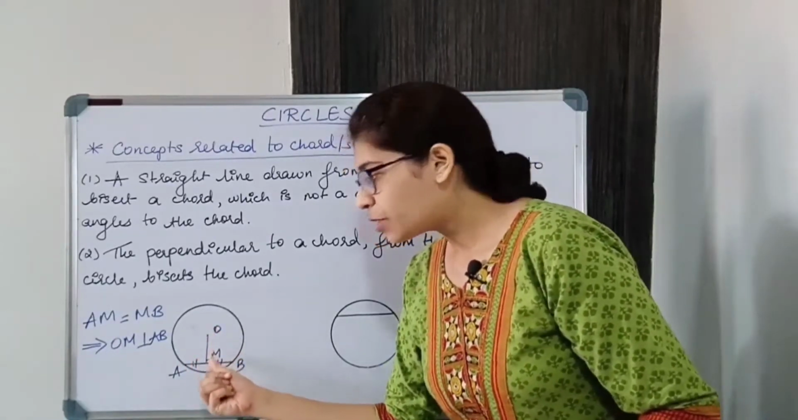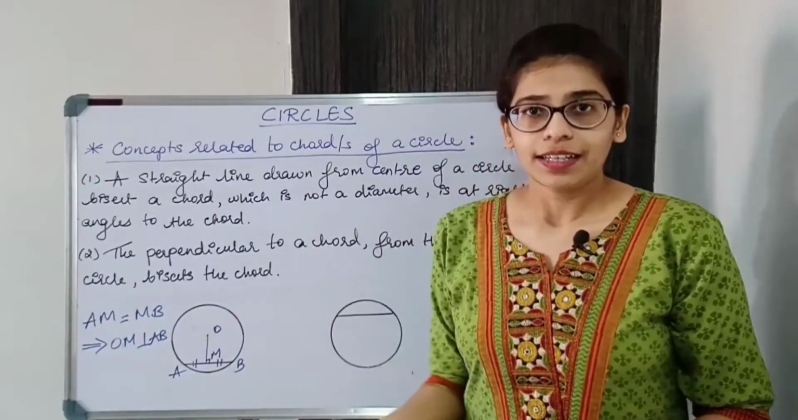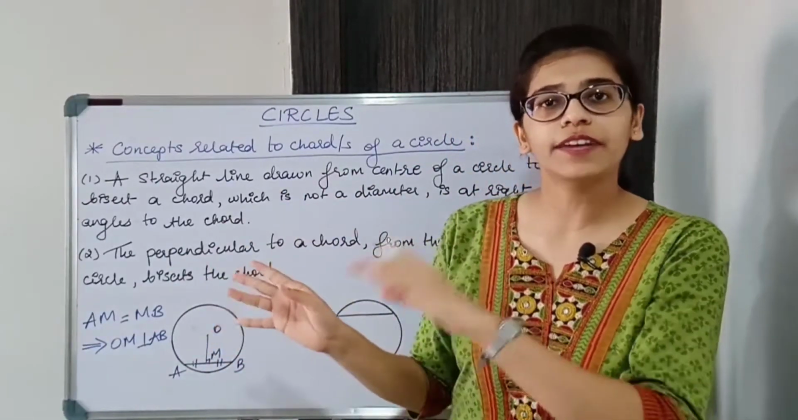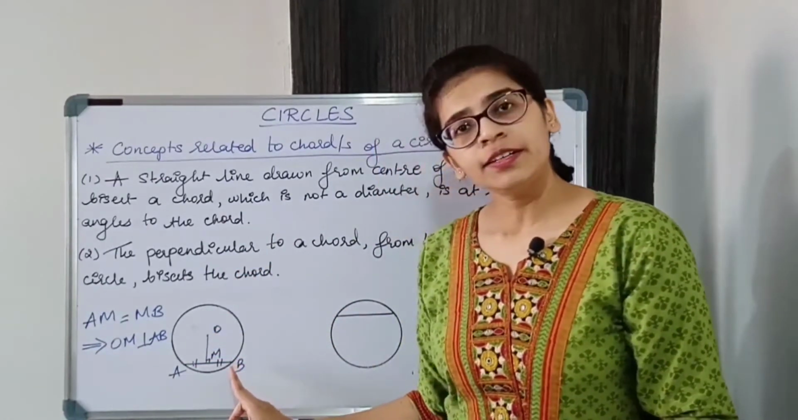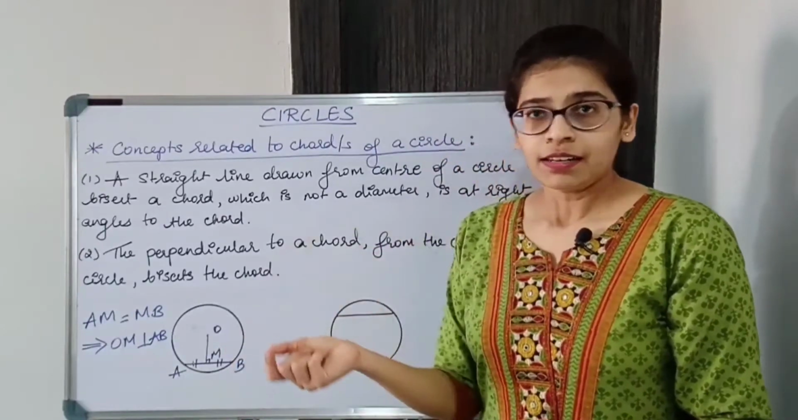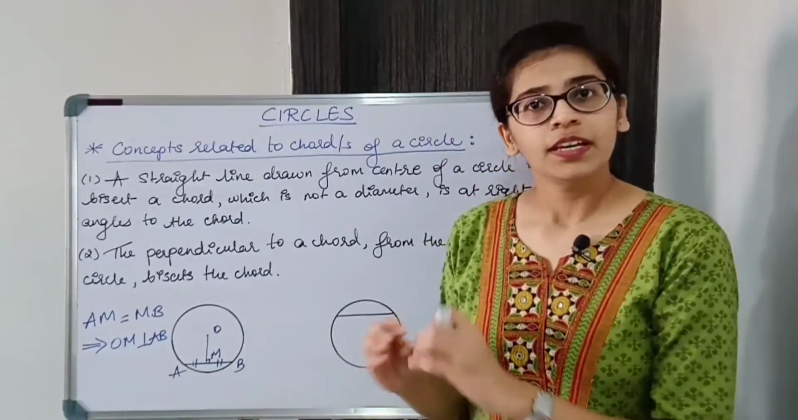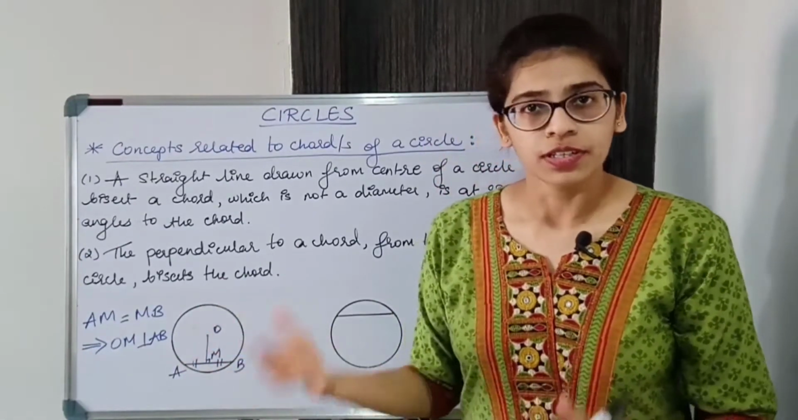Then if you draw a straight line from the center to the chord such that it is bisecting the chord, you have to draw it such that it is bisecting that chord, dividing it into two equal parts. So if it is dividing it into two equal parts, then it is perpendicular to this chord. It applies for each and every chord of the circle.